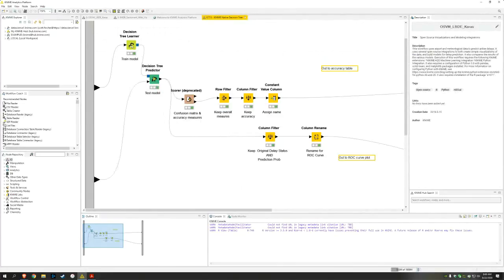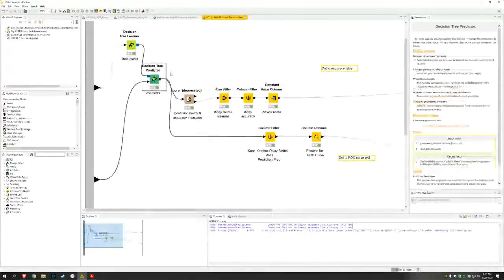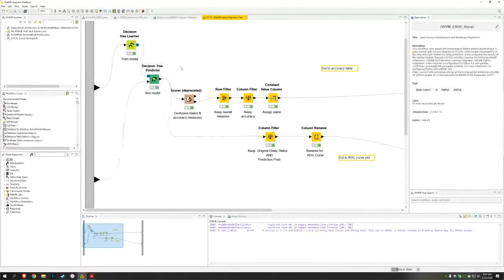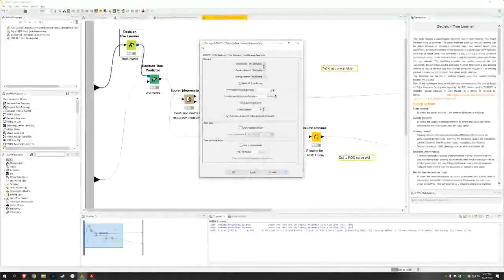Whenever we build models in KNIME, we have what we call the learner predictor motif. We always have a node that's going to train the model using the training set, and then a node that's going to apply that model to the test set using a predictor node. So to train a decision tree, I go into the configuration and say, what's the thing I'm trying to predict? In this case, it happens to be the departure delay, which is a 0 or 1 binary variable. And then I have other options for applying pruning and things if I need to do that.